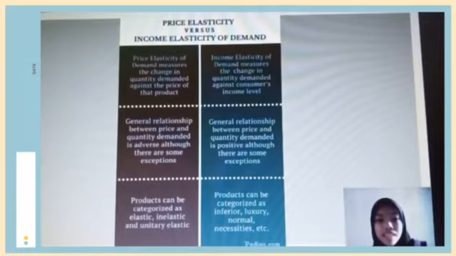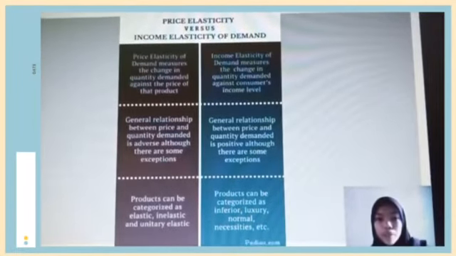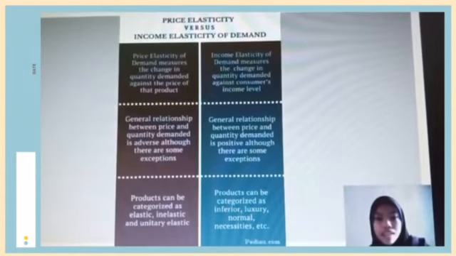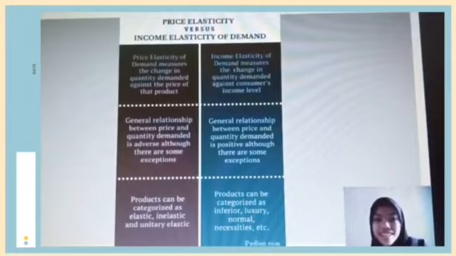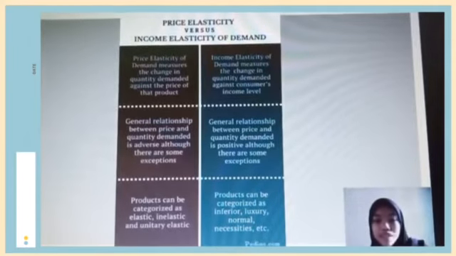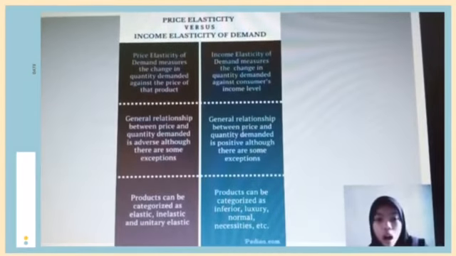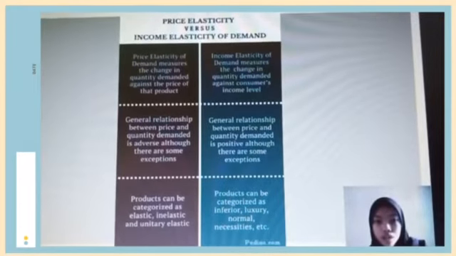Price elasticity of demand measures the change in quantity demanded against the price of that product, while income elasticity of demand measures the change in quantity demanded against consumers' income level. The general relationship between price and quantity demanded in price elasticity of demand is inverse, although there are some exceptions.